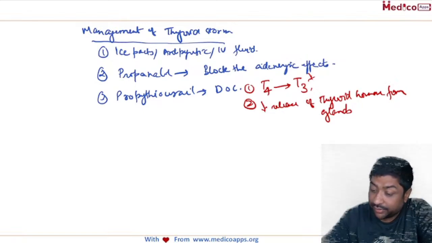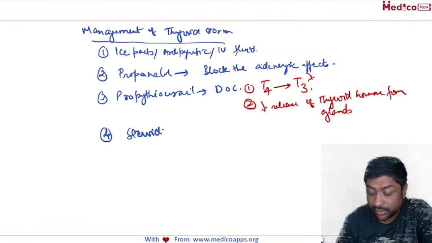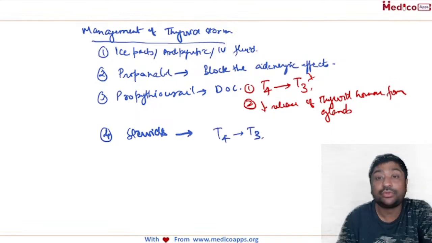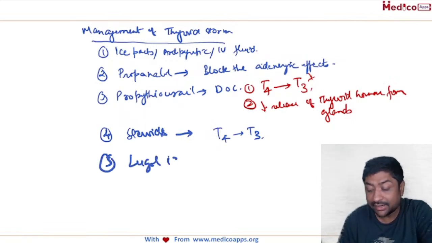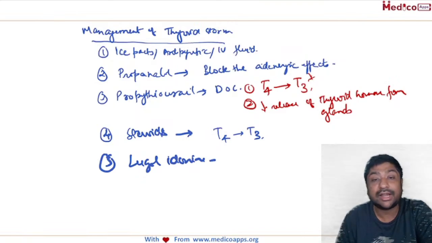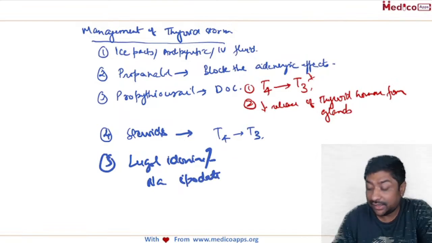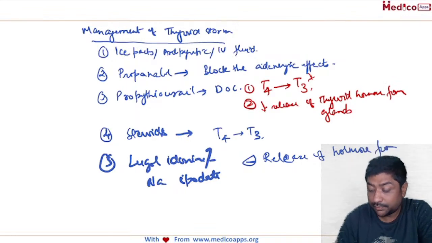Another very important thing, we use steroids in these patients, corticosteroids. How do corticosteroids work? Again, they primarily inhibit the T4 to T3 conversion. We also use Lugol's iodine. Can anyone tell me the function of Lugol's iodine, or even sodium iodate? What is the mechanism of action? They will inhibit the release of hormone from the gland.